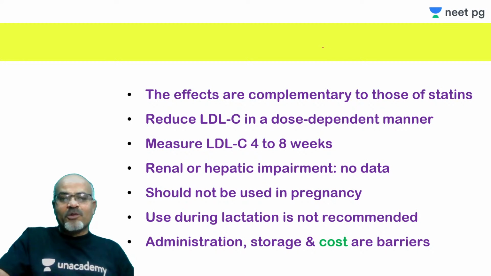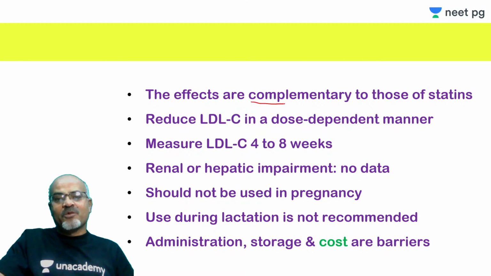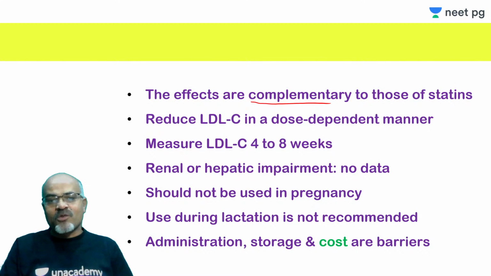I already told you that the effects are complementary to each other, like statins and these. Statins reduce cholesterol synthesis, and because of that the liver tends to increase the production of the LDL receptor and its positioning on the surface, so that more and more LDL can be trapped from the circulation.